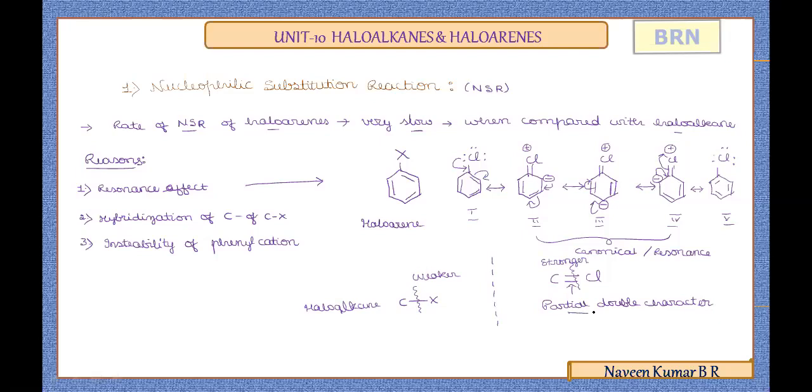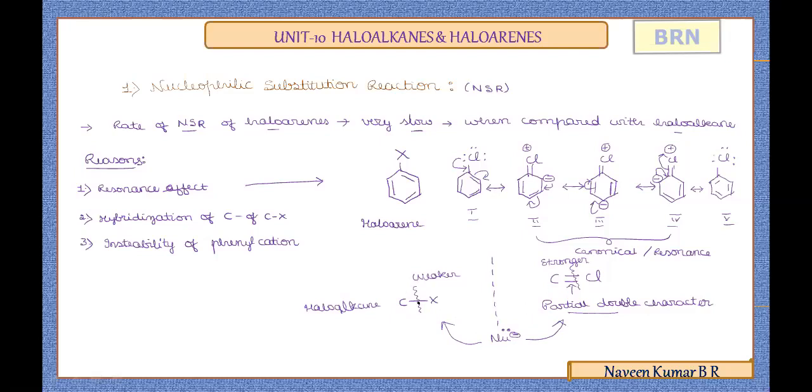So due to this partial double bond character, haloarenes will show less reactivity towards nucleophilic substitution, because you know that the halogen carbon bond has to be cleaved, and this position is substituted by a nucleophile in the process. Now for the nucleophile to substitute either for haloalkanes or for haloarenes, the C-X bond has to undergo cleavage.